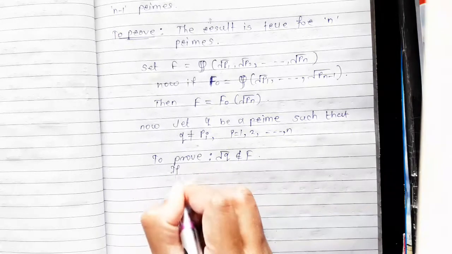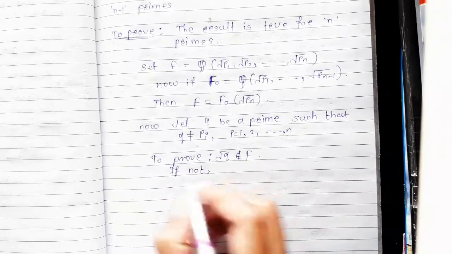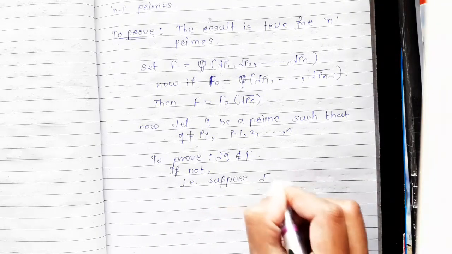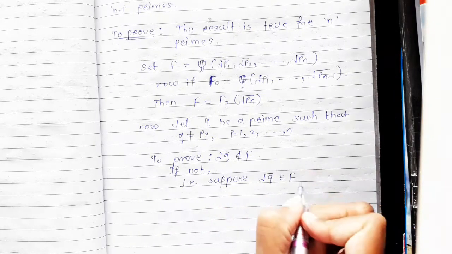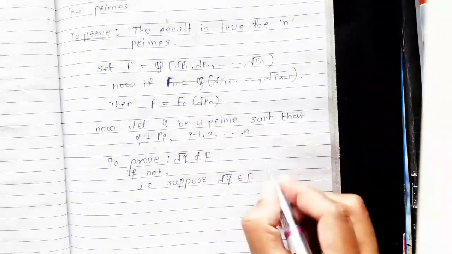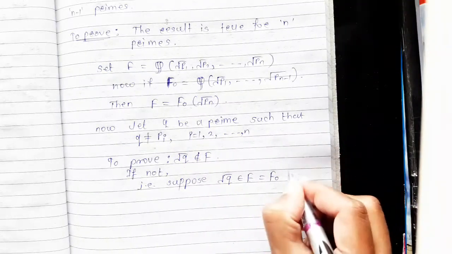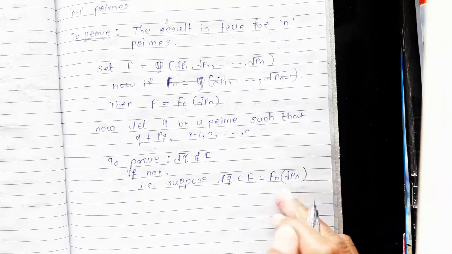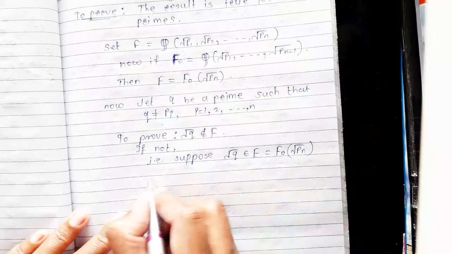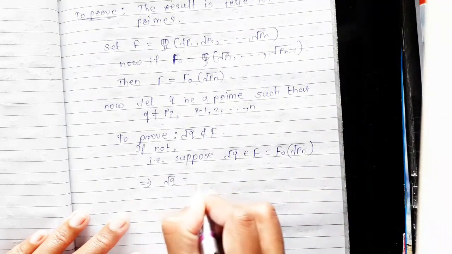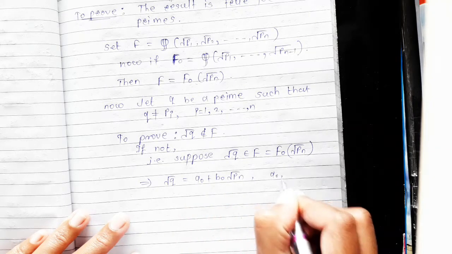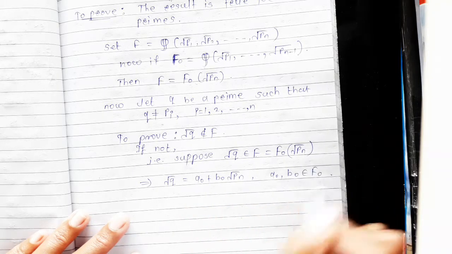If not, suppose this root q is a member of field F. What is F? F is the smallest subfield of reals containing F0 and root pn. As root q is a member of this field, this gives that root q can be written as a0 plus b0 times root pn, where a0 and b0 are members of field F0.